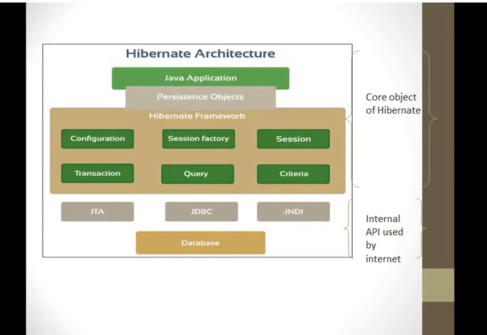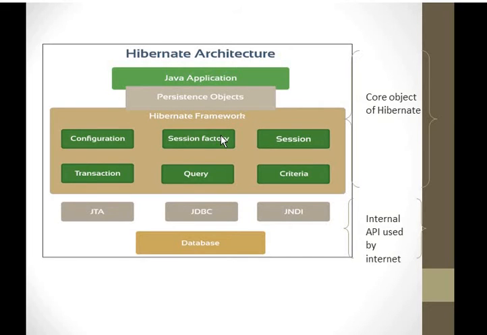The configuration object is used to create one session factory. Now when we are talking about the session factory, that means we also need sessions. What is a session? A session is a single-threaded, short-lived object which acts as a bridge between the Java application and Hibernate.